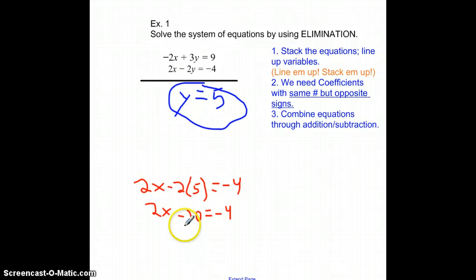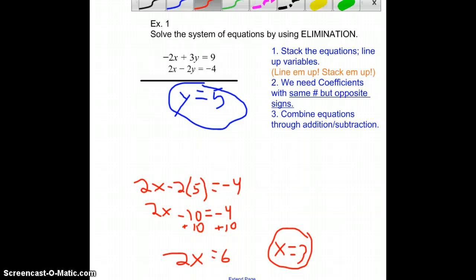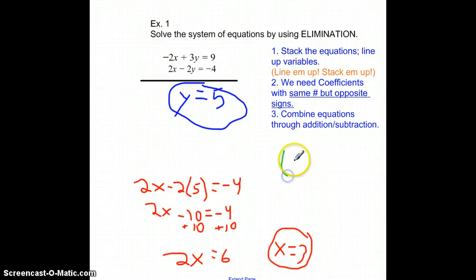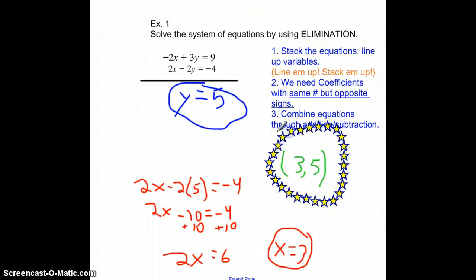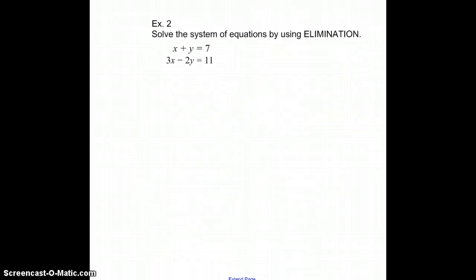Alright, 2x, we'll bring over the 10, plus 10, plus 10. So we get 2x equals +6. We should all be able to know from here that x is going to equal 3. So our point of intersection here would then be, remember we write it as this, 3, 5, because it's a point. And that's what we got there. Ta-da! Alright, awesome.